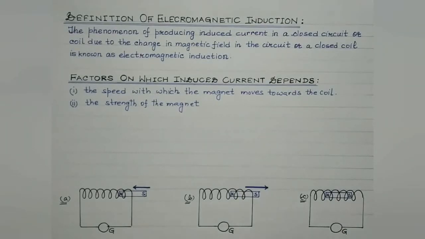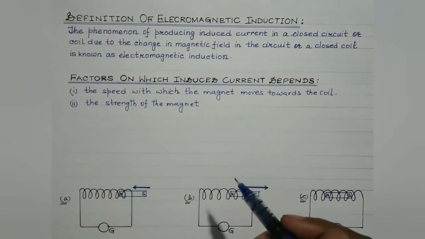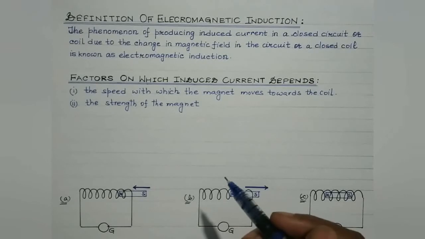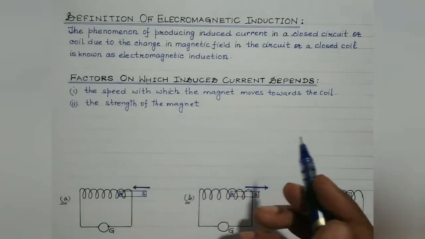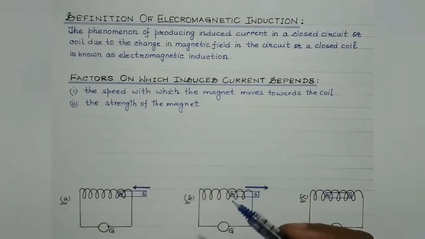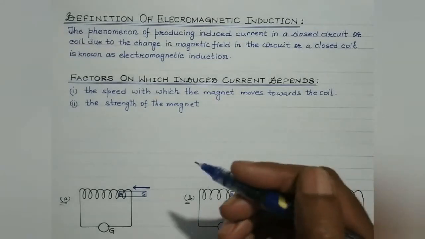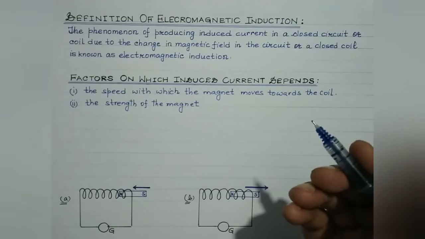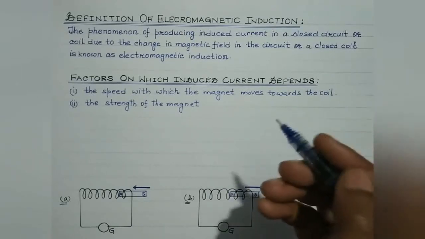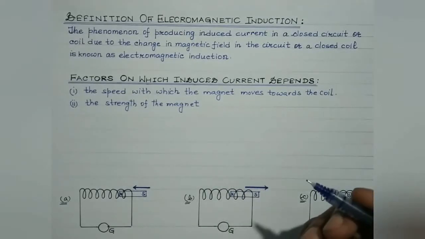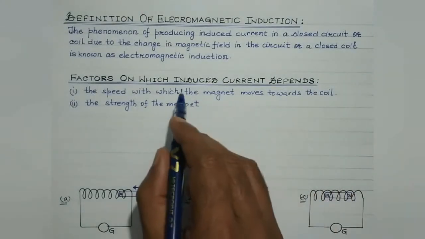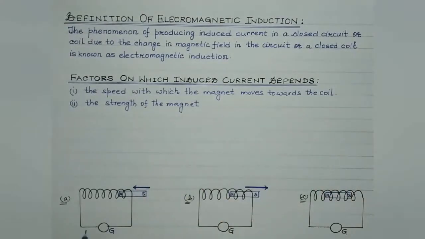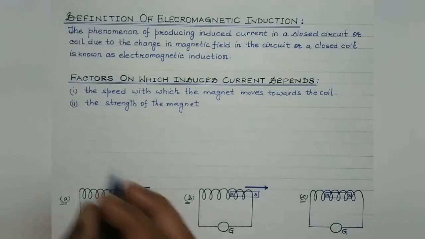And in case we are making use of an electromagnet instead of a permanent magnet, then we can change the strength of the magnetic field by increasing or decreasing the current flowing through the coil, isn't it? If the current through the coil is increased, then the magnetic field will increase. If the current through the coil is decreased, then the magnetic field due to that coil will also decrease, right? So the induced current which gets produced in a coil also depends upon the strength of the magnet.